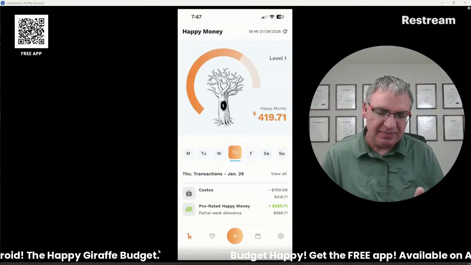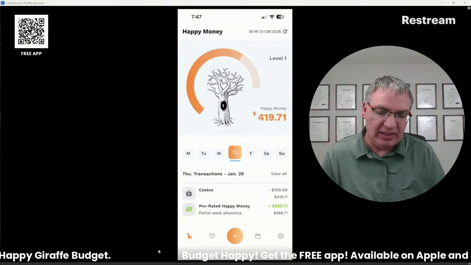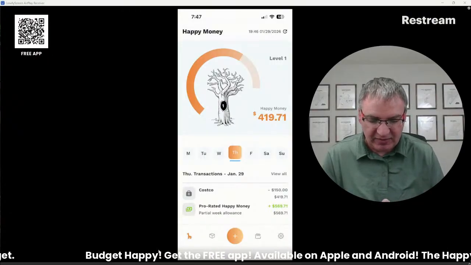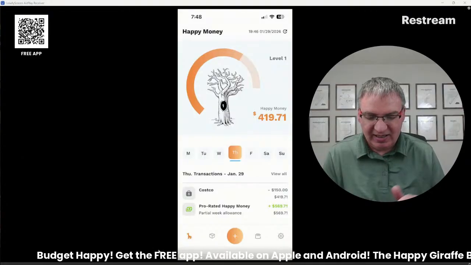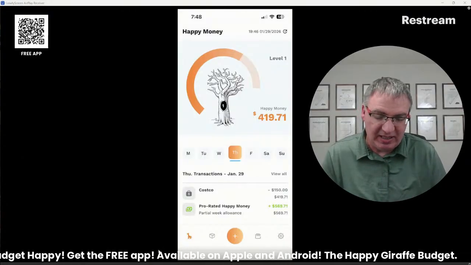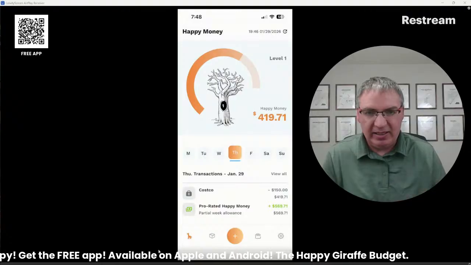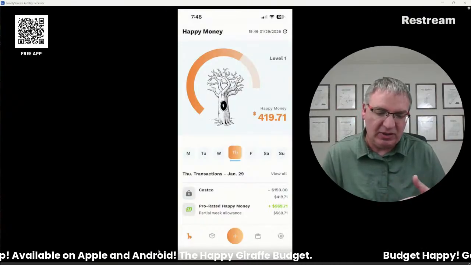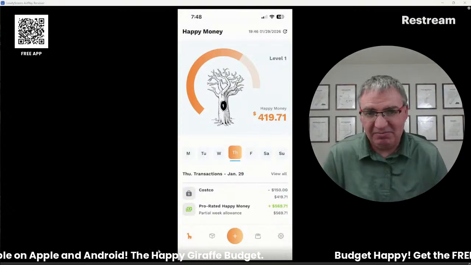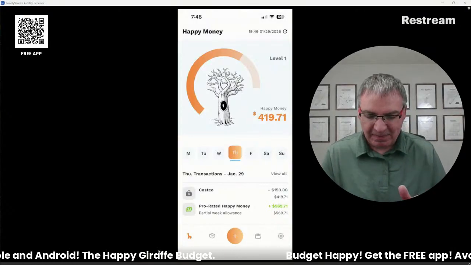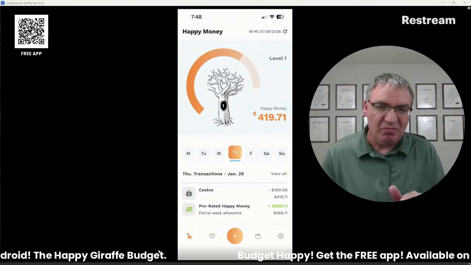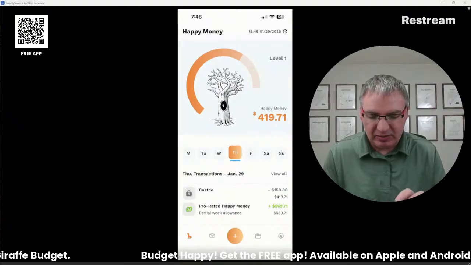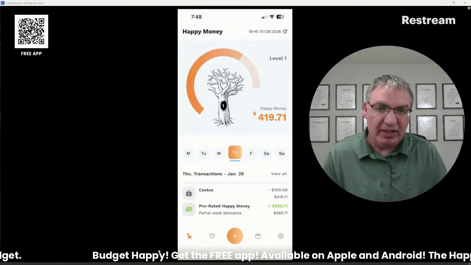So it's going to show up here. And now I've got $419.71 left for the rest of the week. And you can see I've got Friday, Saturday, Sunday left. Like that's that. And at the end of that week, then on Monday, I'll get $9.97. It'll just add it up there. And so anything I have left over, it'll just add all up on top of that. And I'll have a lot, which will be nice. So the goal is just don't spend more than that. That's the only goal.